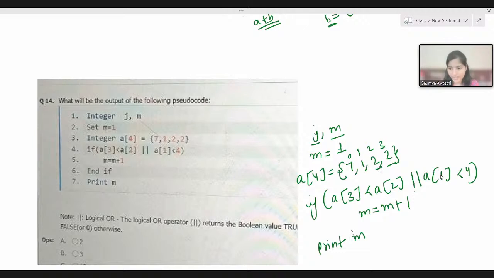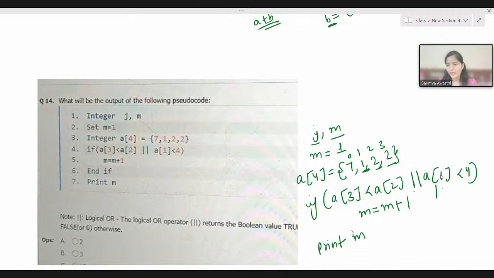Let's check another condition. In the other condition we have a of 1. What is the element at a of 1? 1 itself. 1 less than 4, yes, this condition is true. You know that in logical OR, which is also a binary operator, if any of the operands is true, the whole expression will be true.